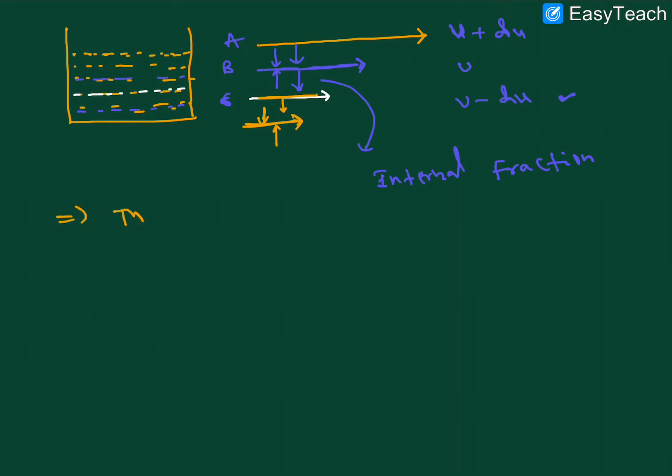Here, the force of friction equals F. F is directly proportional to the area of that layer, that is A, and the velocity gradient of the layer, that is du by dx, where dx is the distance between the two layers.